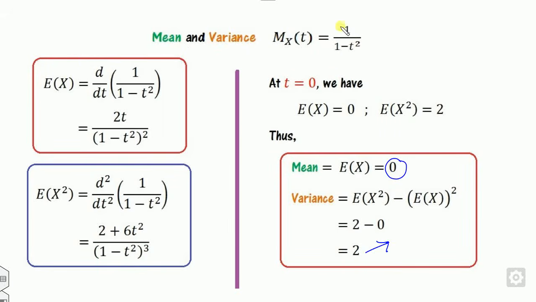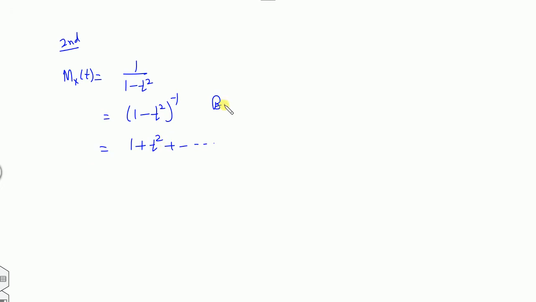Also, you can try to find it by the second method. What is the second method? You can try to expand this. How can I expand this? This can be written as minus 1, and so on. You can expand by the binomial series. Once you expand, you can see this is t to the 4 and so on. So what is EX? How can you find the value of EX here?